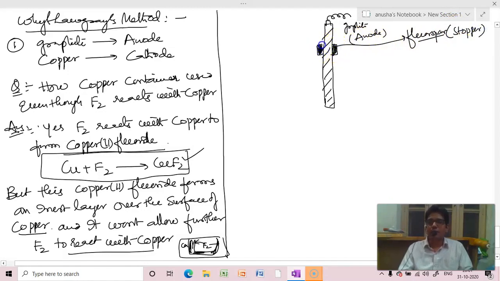To this, a copper diaphragm is fixed, and this is an outlet for fluorine.